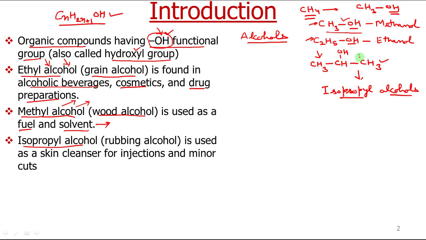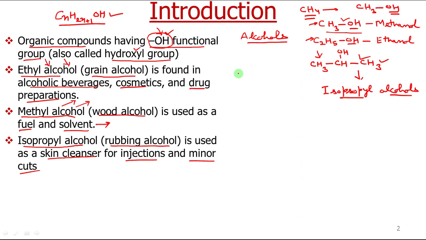Next, a very common alcohol is isopropyl alcohol. The structure is this. This is also called rubbing alcohol, and it is used as a skin cleanser for injections and minor cuts. And now you are all very aware that the world is facing a pandemic because of coronavirus.